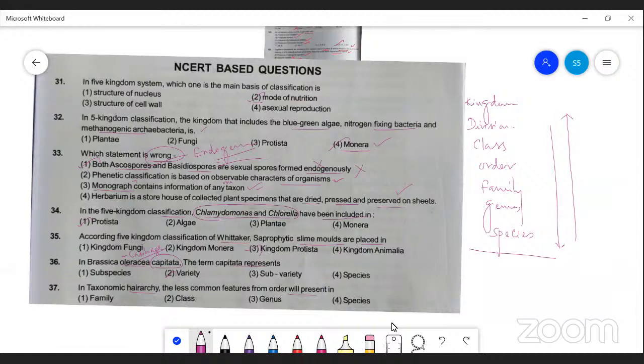In the taxonomic hierarchy, the less common features from the order will be present in class. From the order, the less common features are in class and division of the kingdom also. From the order, the more common features and similarities are present in family, genus, species. So from the order, less common features are in class. This is the correct point.